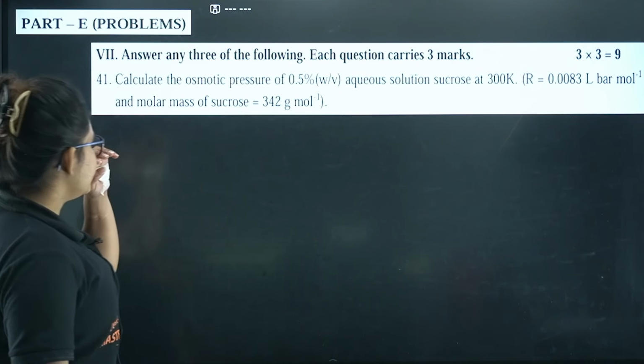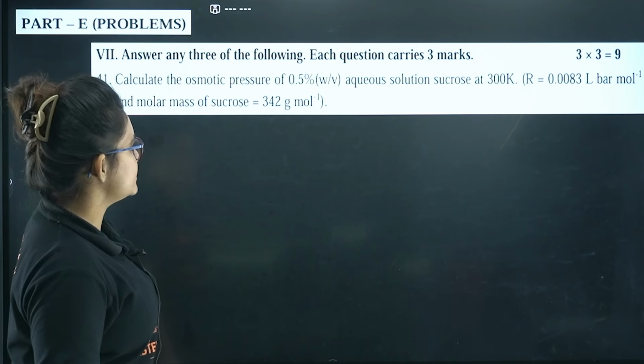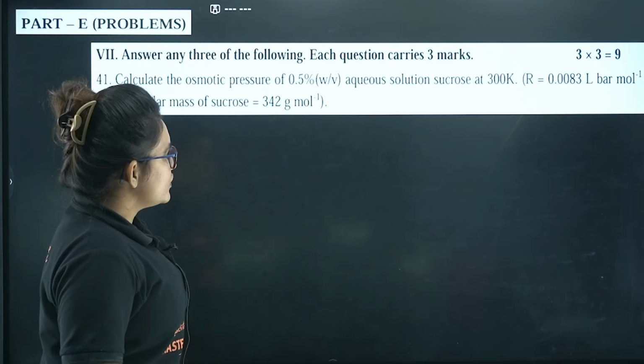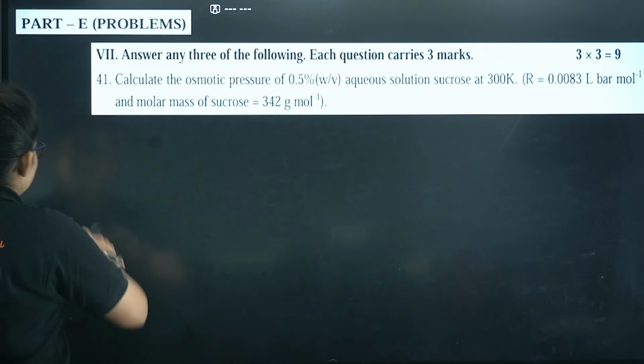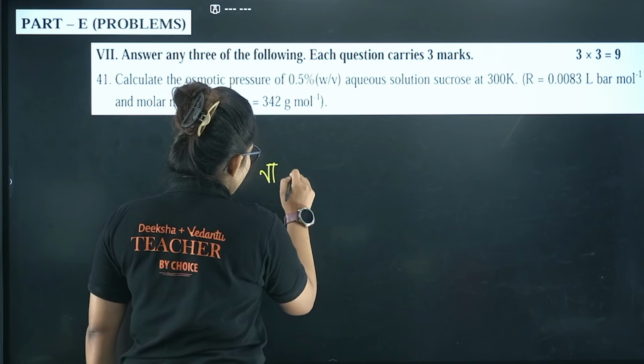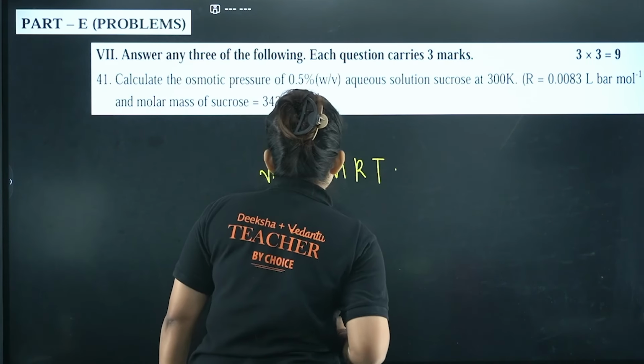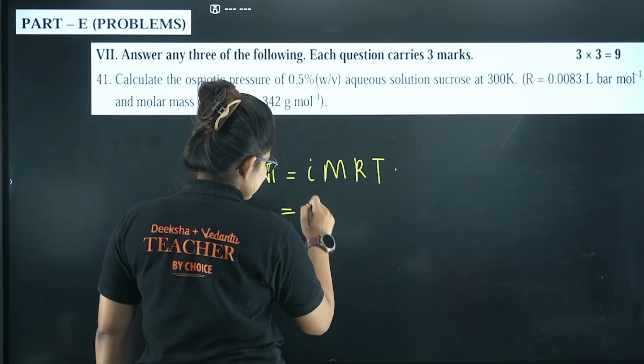So here you can see, calculate the osmotic pressure of 0.5% weight by volume aqueous solution of sucrose at 300 Kelvin. Okay, let's start. We can directly proceed with the formula, that is pi equals i into M into RT. So let's break down the molarity a little bit.